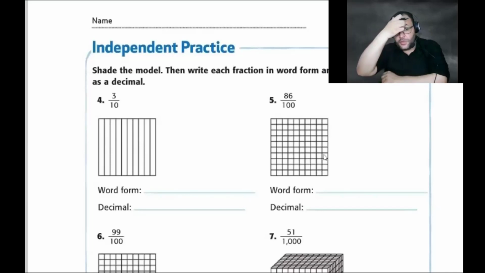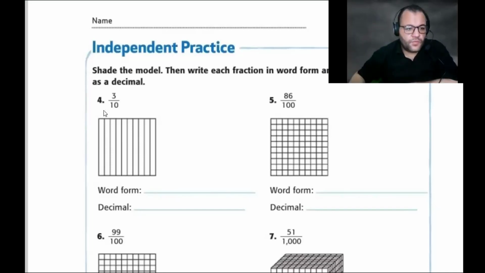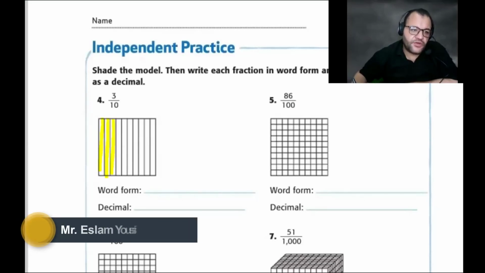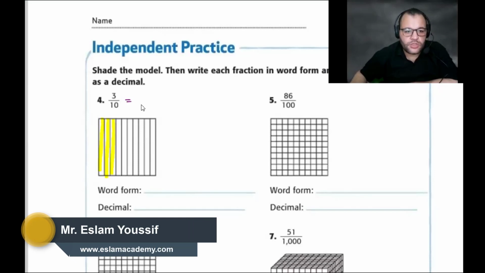Yeah. Ibrahim Galhoum. Number 3 and number 4, first we have to shade 3 columns, 3 lines. 1, 2, 3. So we need to write it now in decimal. At first, I will write it in decimal, then I will write it in words. So how can we write this number in decimal?